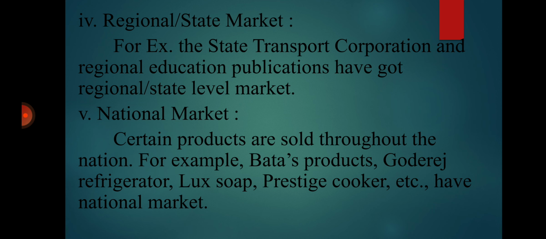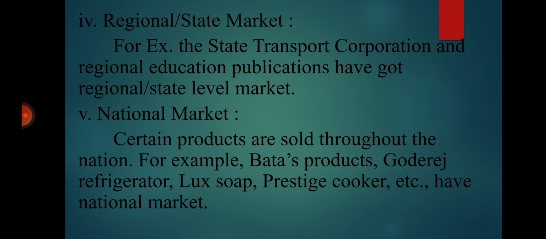Next comes the regional or state market. The State Transport Corporation and regional educational publications have a regional or state-level market. The next one is the national market. Certain products are sold throughout the nation, and therefore companies producing such products focus on the national market.